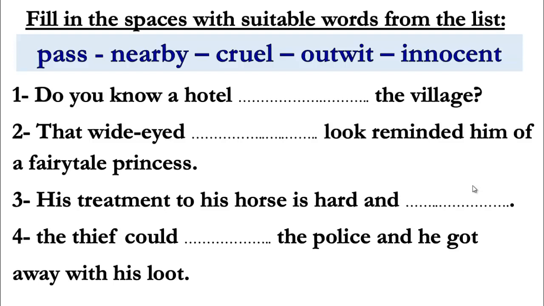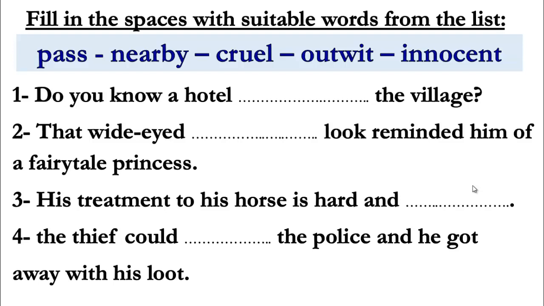Number 2, that wide-eyed, we have a space here, look, reminded him of a fairy tale princess. Okay, look at this one carefully and you are going to answer this. 3, his treatment to his horse is hard and hard. So we want another word that is near the word hard. So what is the word here? The last one, the thief could, we have a space, the police and he got away with his loot. Okay, take your time and write the best word for each one and come back to revise with me.